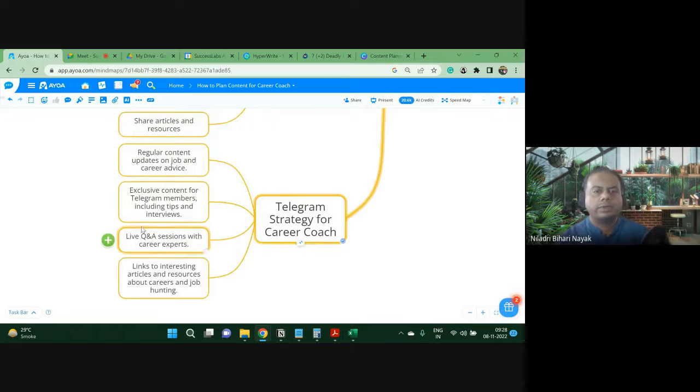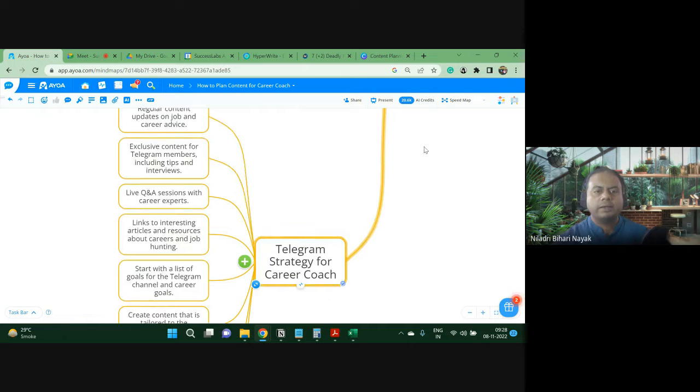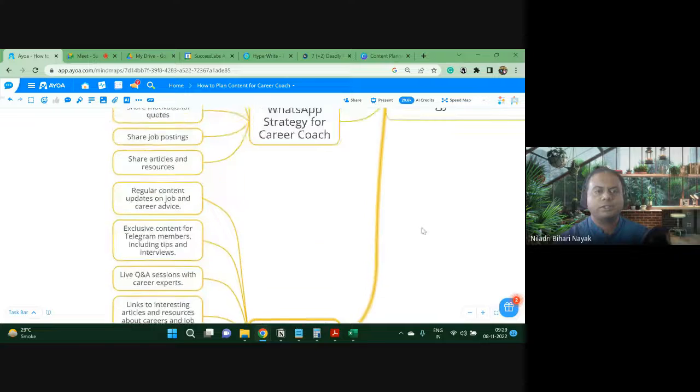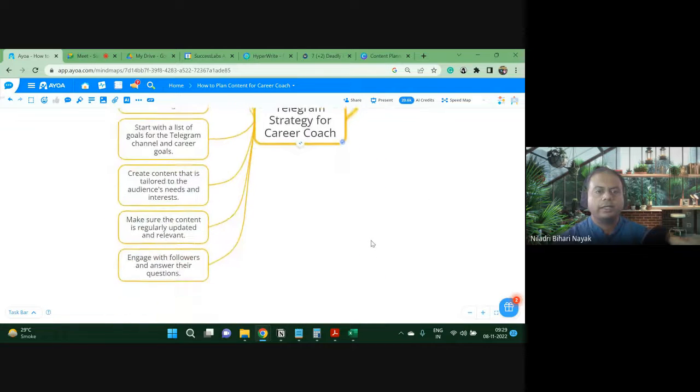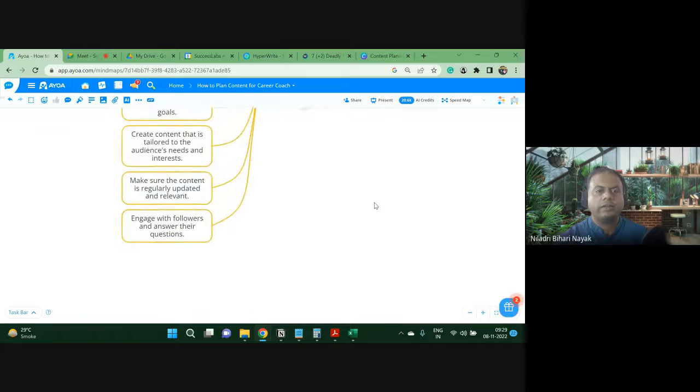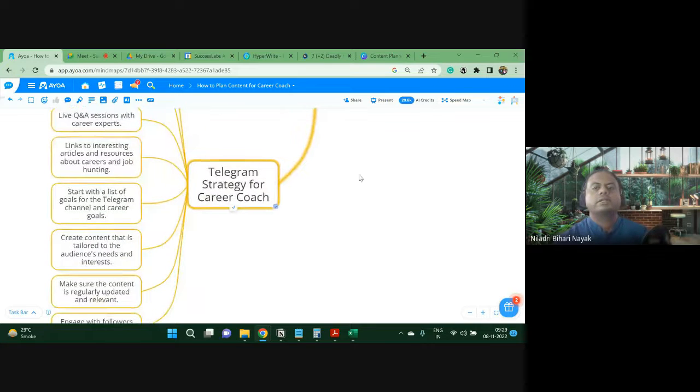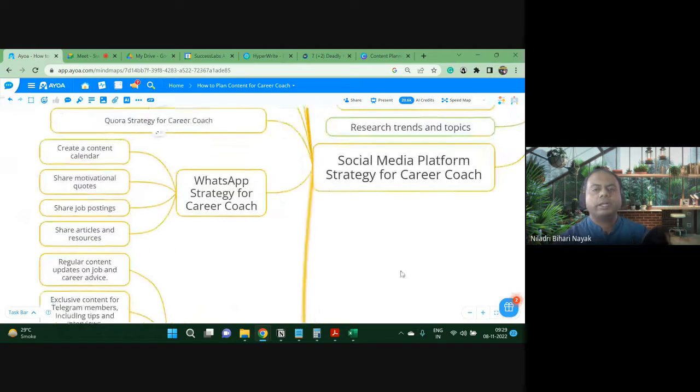Regular content, exclusive content for Telegram members, group interviews, live Q&A with career experts, links to interesting articles and resources about careers and job hunting. It is giving more. Let's see more ideas again. Almost a similar thing it is giving, nothing special. Start with a list of goals, create content, know your audience, keep the content regular and relevant, engage with followers. So these are different strategies we have seen today, right?